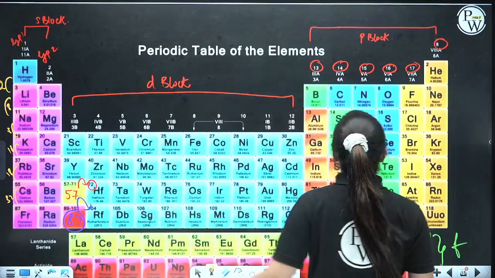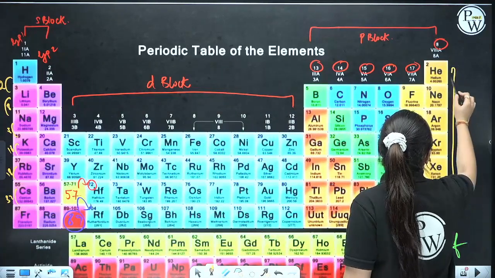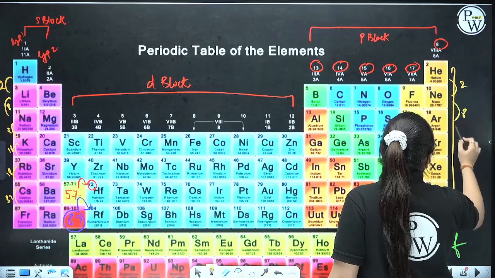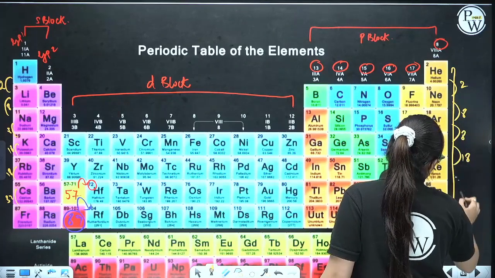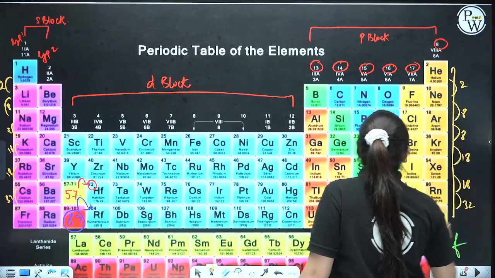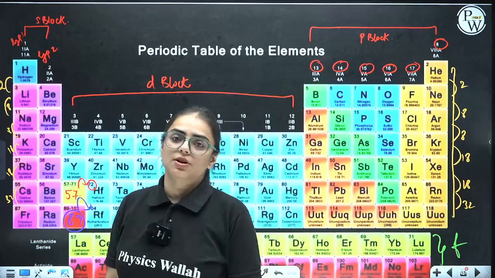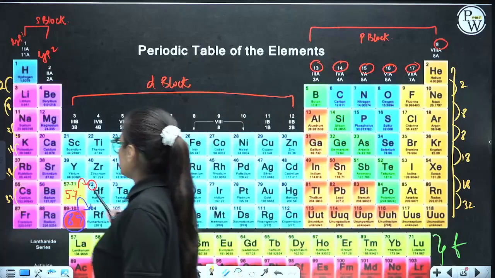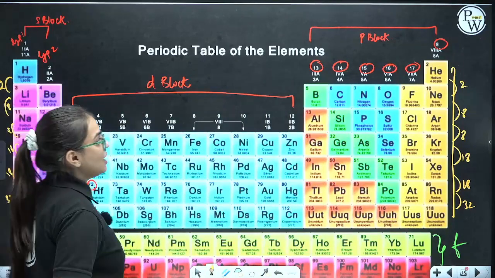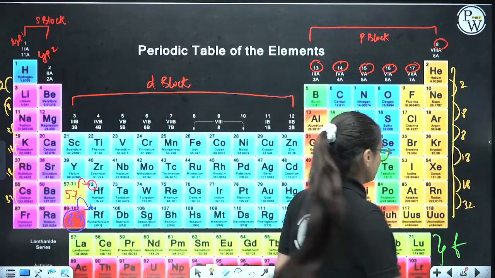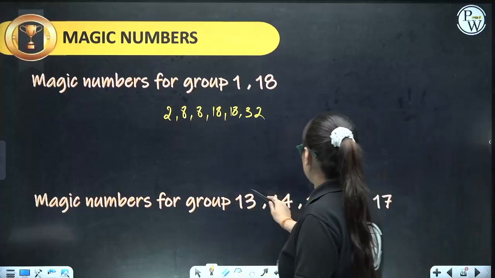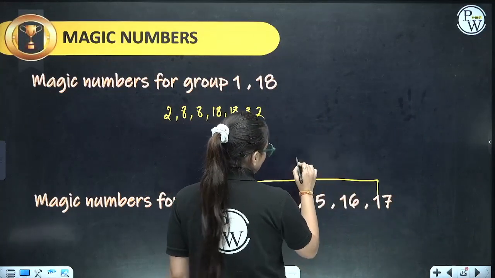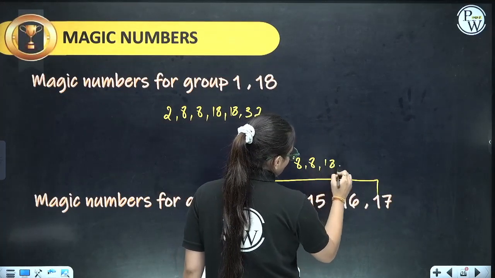So 2, 8, 8, 18, 18, 32 for group number 1 and group number 18. Add 2, add 8, 8, 18, 18, 32. You will get the atomic number of all the elements in such a way. Now for group number 2 and groups 13 to 17, it is going to be 8, 8, 18, 18, 32.